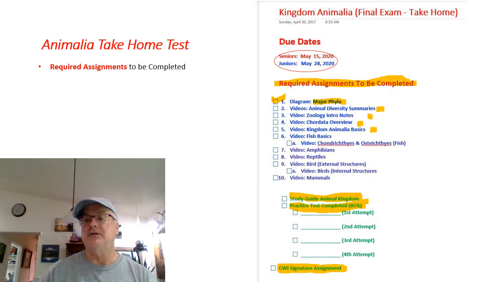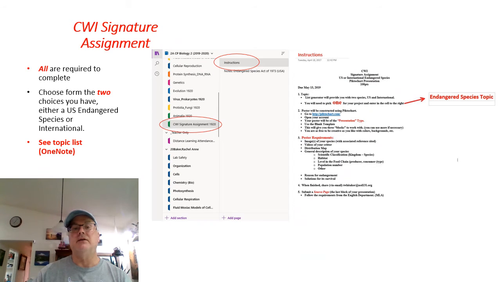So those of you that are doing dual credit definitely have to do this. Those of you that are not doing dual credit, you will still have to do it. Okay? And the signature assignment, you'll see it'll be in OneNote as a separate unit. It'll say CWI signature assignment. You'll see that I have an instruction page.